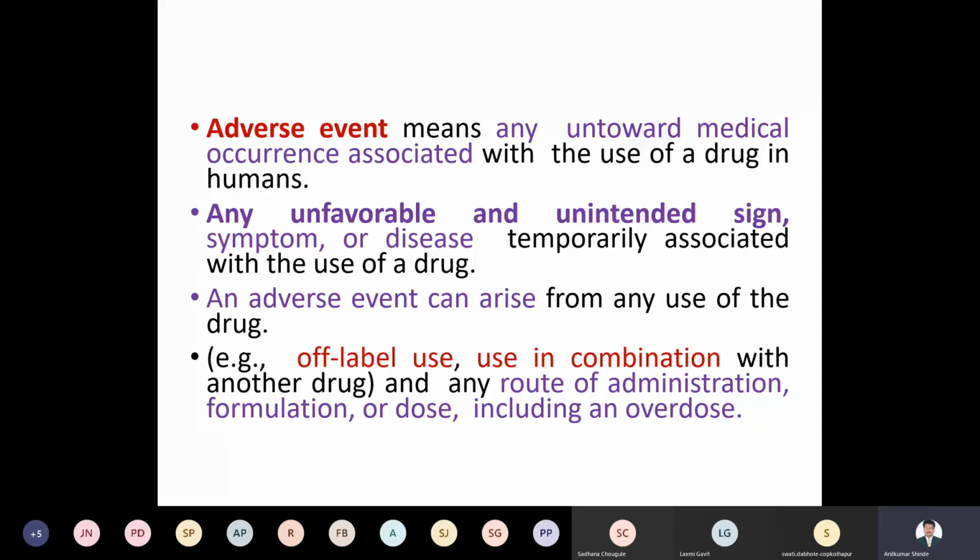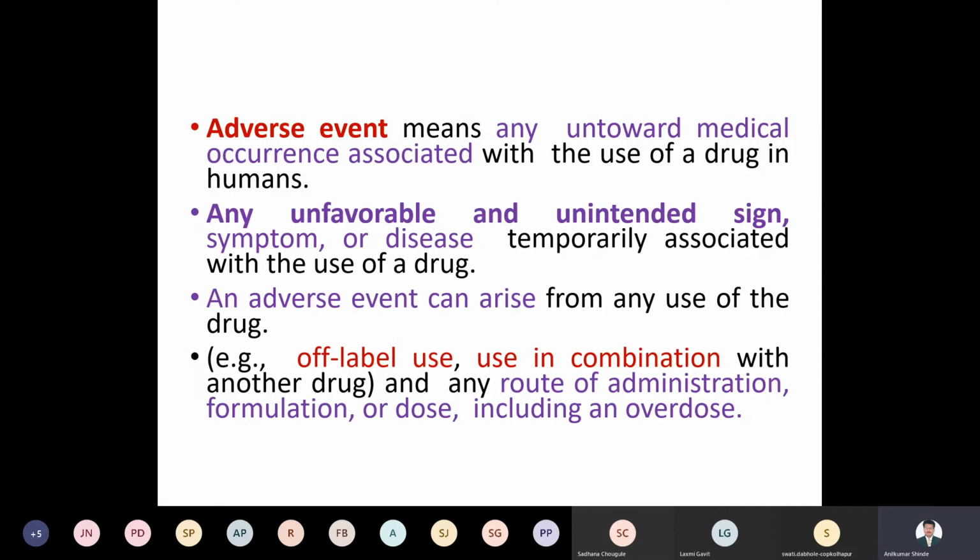If you administer any drugs to a patient, what is the possible adverse event? The untoward medical occurrence, whether unfavorable or unintended signs, symptoms or disease, that temporarily occurs when you use the drugs in that patient, is called an adverse event. So adverse events may be analyzed as due to the use of the drug.